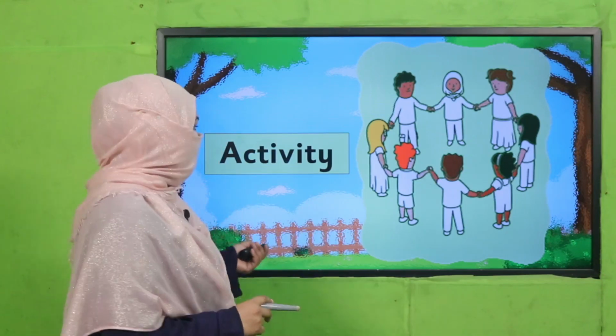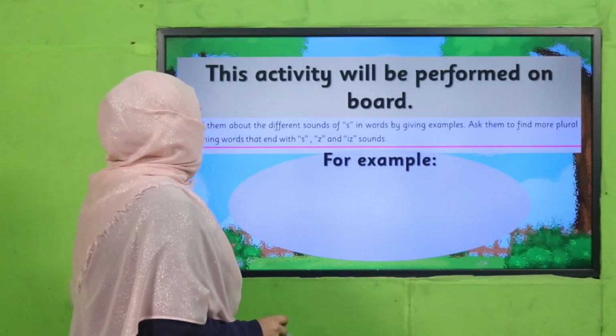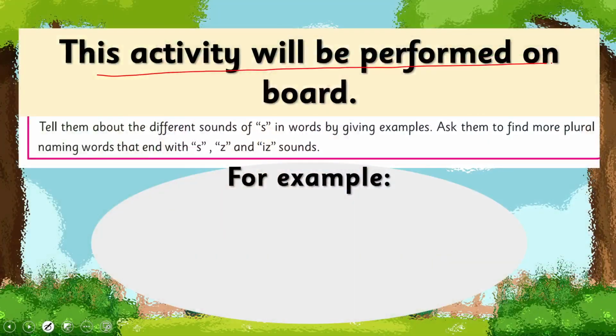Let's practice it through an activity. Now, this activity will be performed on board. What the teacher is going to do: tell them about the different sounds. As I told them, you can give them more examples and then ask them to find more plural naming words that end with s and iz sound.